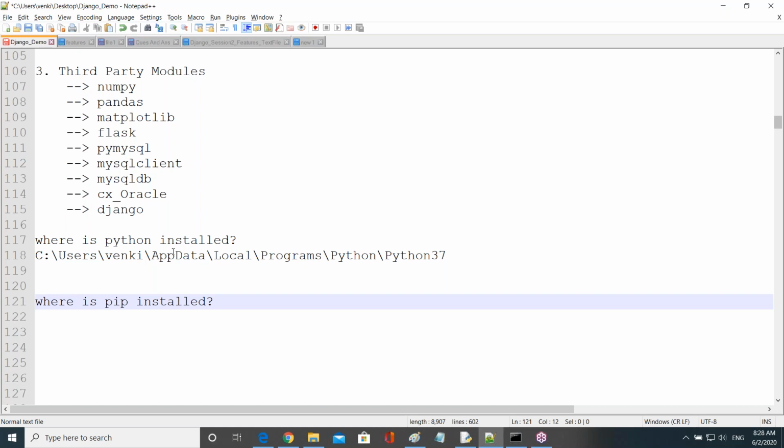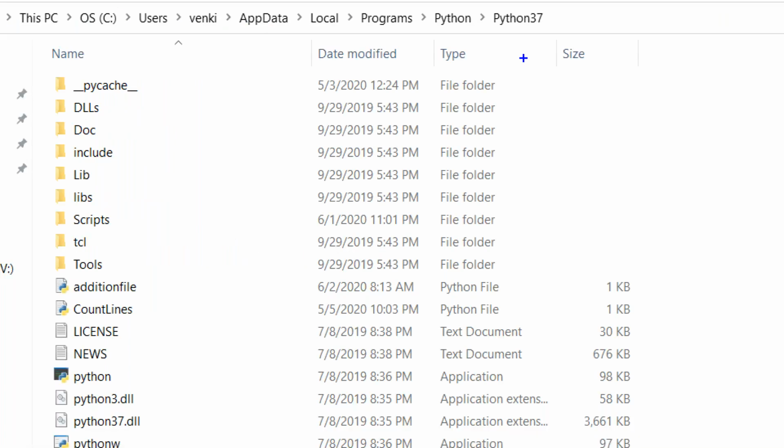Anyone guess now? Where is the pip located? Anyone guess now, guys? You are using Python regularly, right? Now my question is where the pip is installed. In the Python folder, right? In the Python folder, pip is installed. Now someone messaged here, in the Python folder pip is installed. Now in the Python folder, tell me, where is the pip here?